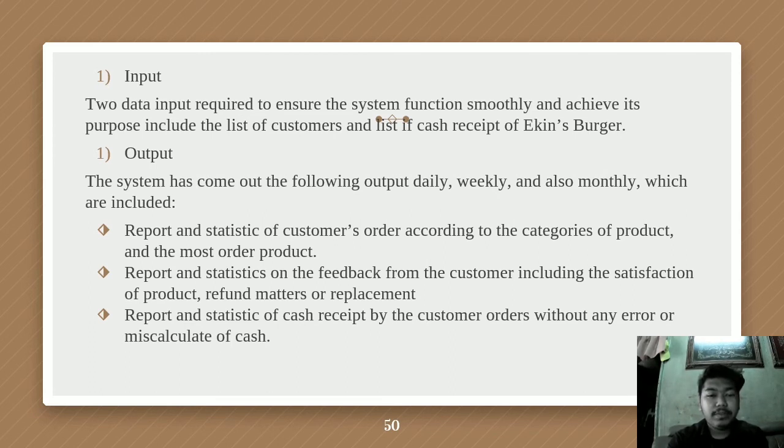The output has 3 items. The first is the recording and statistics of customer orders. Number 2, reports and statistics of feedback from the customer on the satisfaction of the product, refund methods, and also replacement. And number 3, reports and statistics of cash received from the customer.